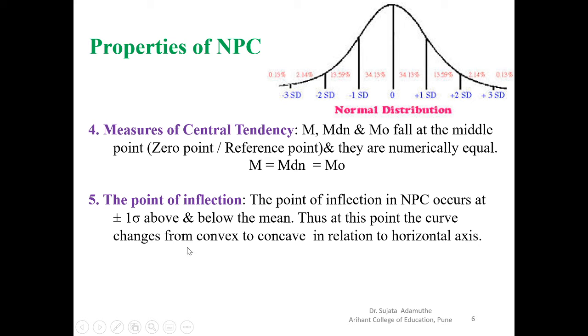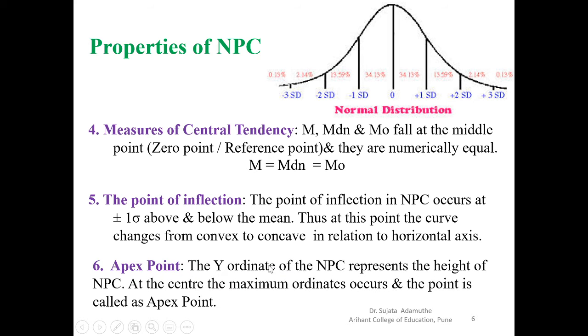And at this point the curve changes from convex to concave. See, here the convex is there and here it changes to concave. Convex, convex. So these points are called points of inflection. The next point is the apex point, where the height of the NPC is highest, the maximum. That point is called the apex point. Apex means high level, at high height.